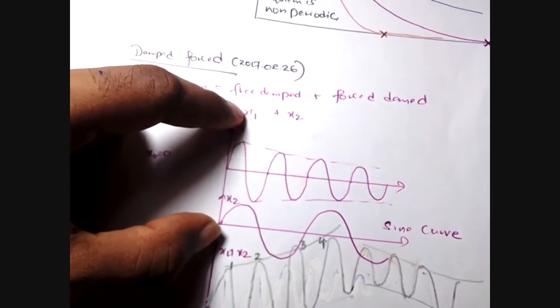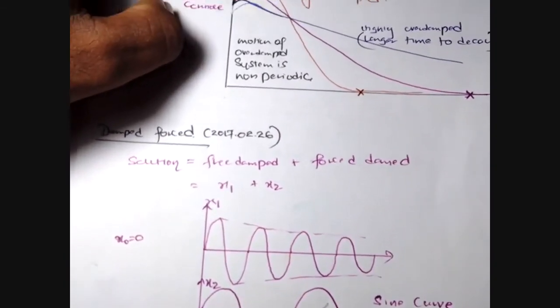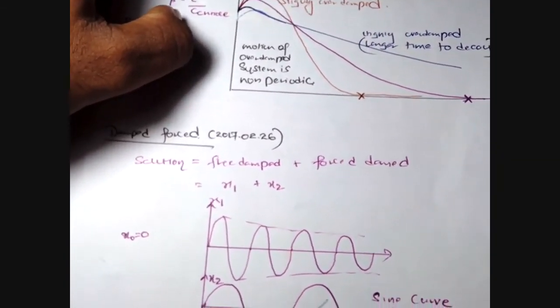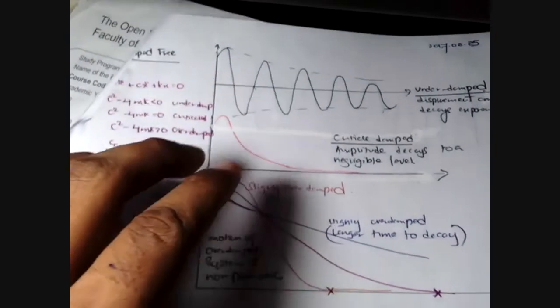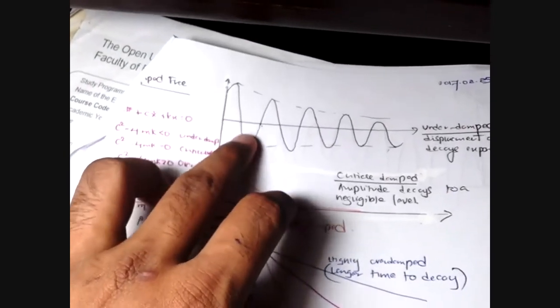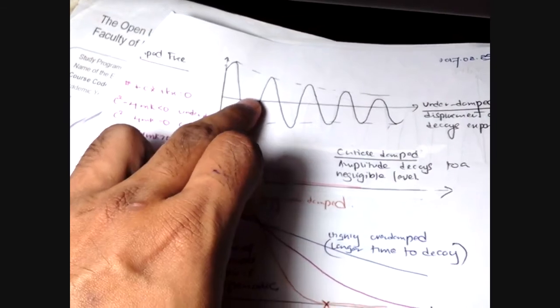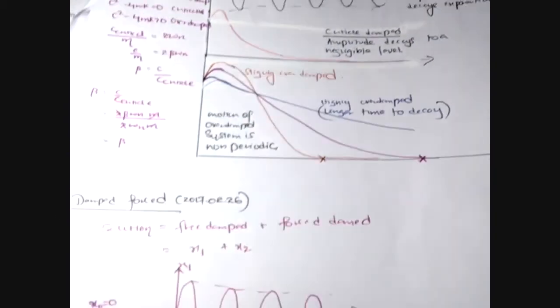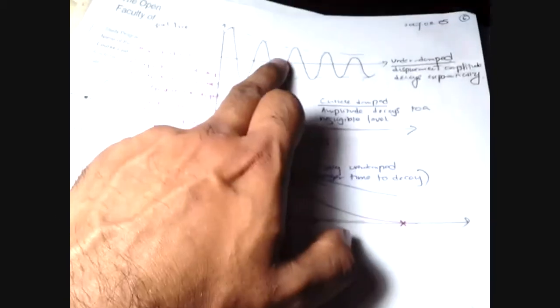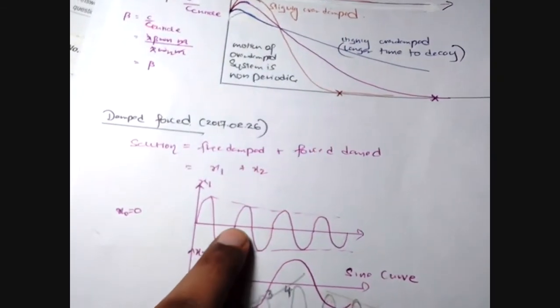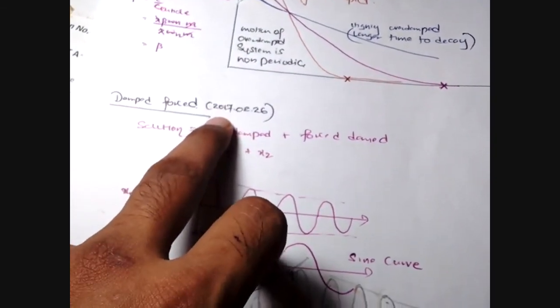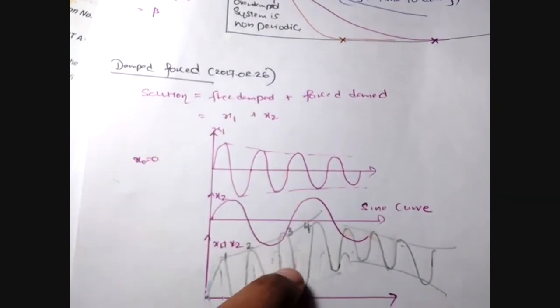As we learned from the earlier part, this is damped free, the same as this one. Then this is forced damped.